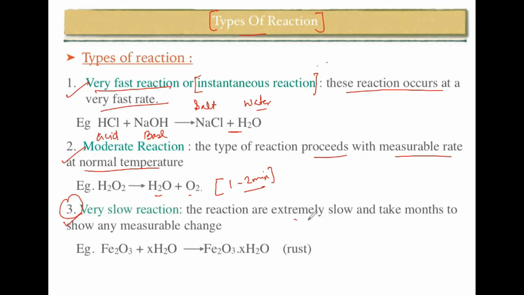Third is the very slow reaction. These reactions are extremely slow and take months to show any measurable change. For example, rust. This is an obvious example. Rusting of iron will take some time, like 1 month, 2 months or 6 months. So these are the types of reactions.